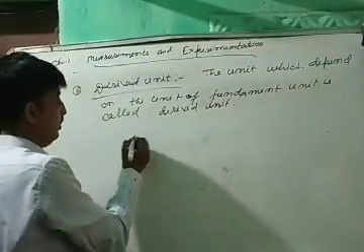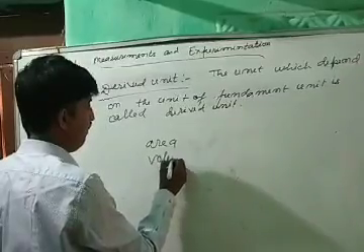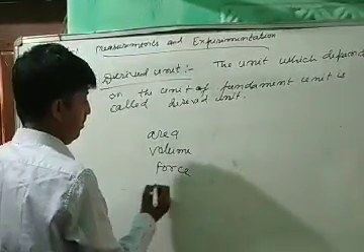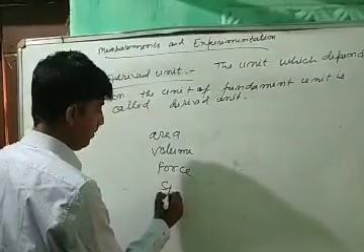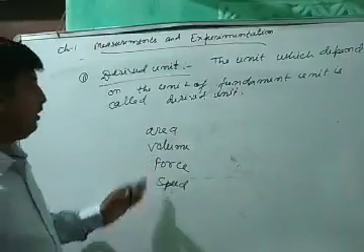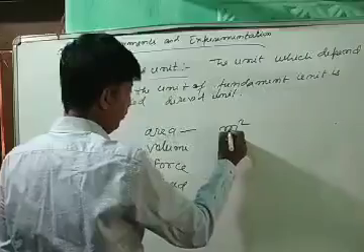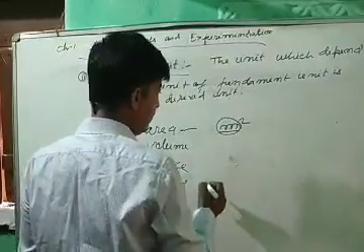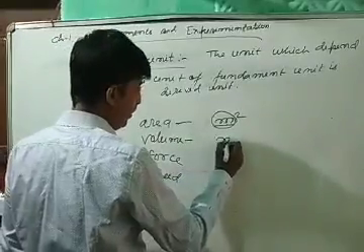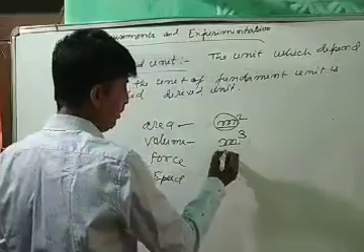As for example, area, volume, force, speed, etc. are derived physical quantities. The unit of area is meter square, which depends upon the unit of length, meter. The unit of volume is meter cubed, which depends upon the unit of length.